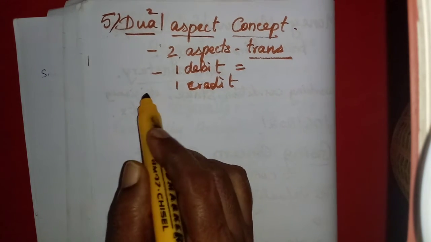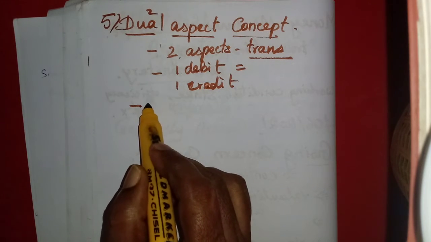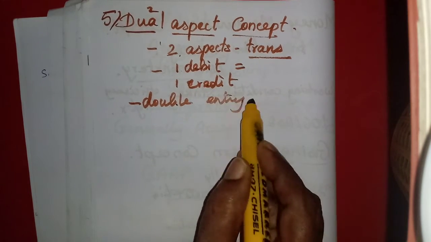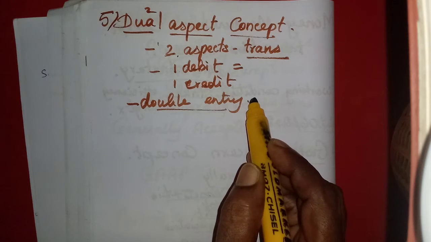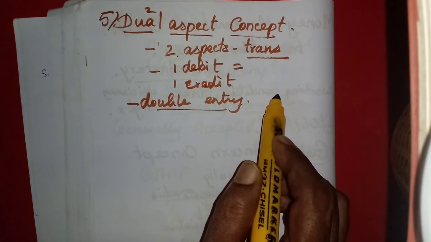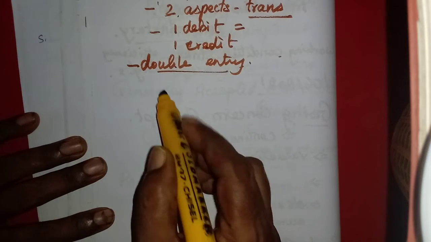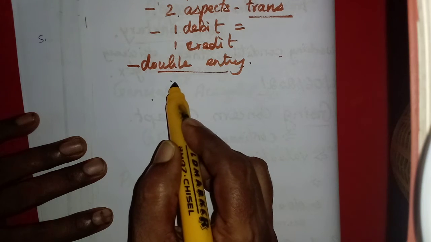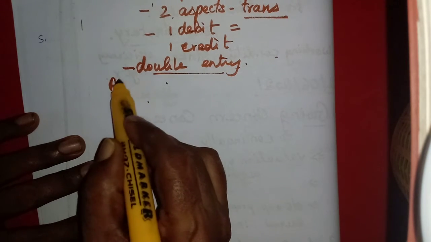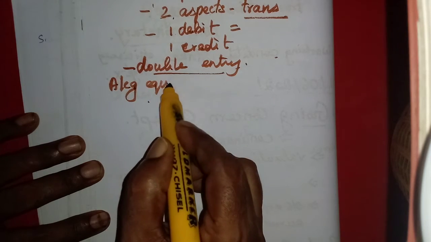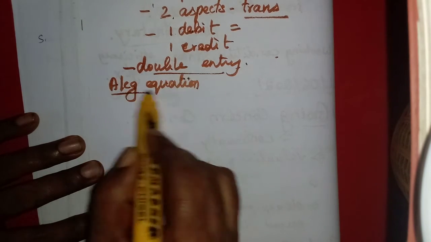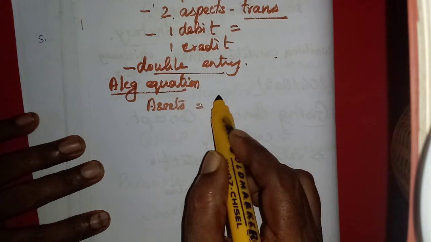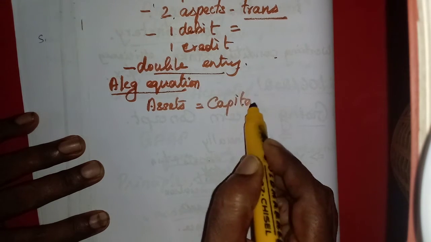So this is called the main rule of the double entry system of bookkeeping. Double entry means for each entry, two aspects. So here we can have one equation, because all the debits are equal to all the credits. Here we will have one accounting equation: total assets will be equal to capital plus liabilities.